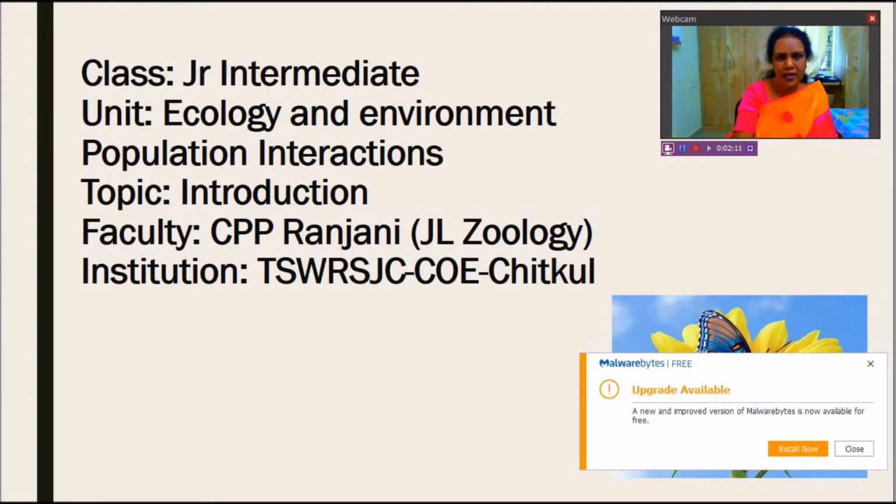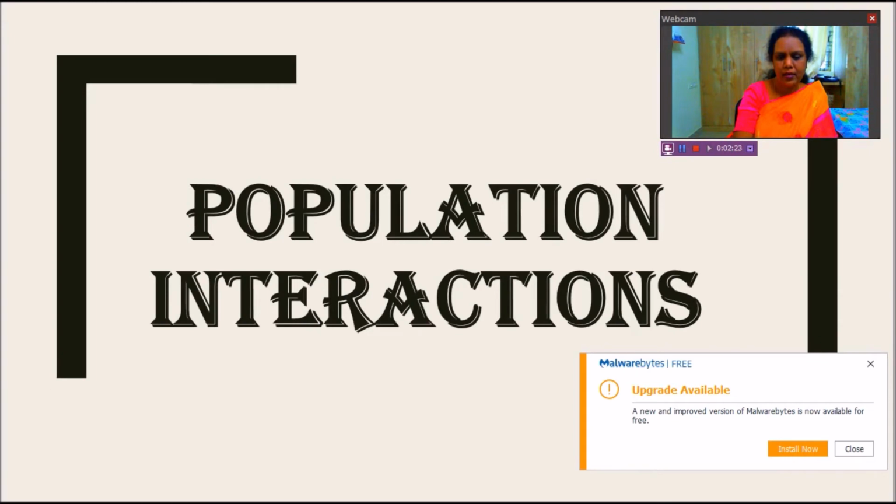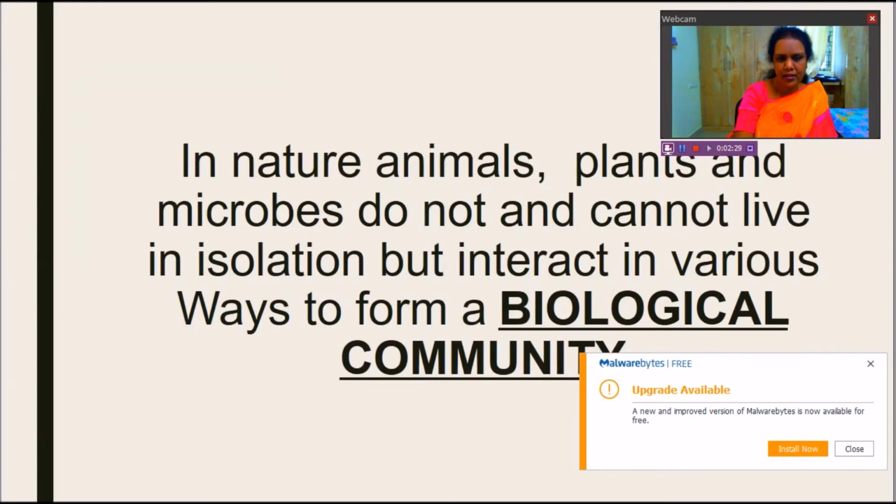So there are interactions between different populations, which are very important to make the biological community successful. So let us see that in population interactions. Our topic is population interactions. When we observe nature, all the animals, plants and microbes cannot live in isolation, but depend on each other and interact with each other.